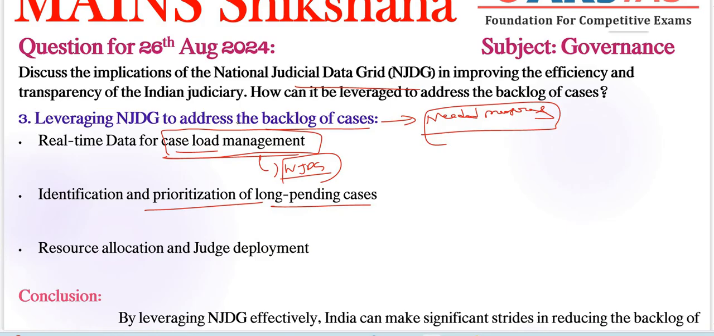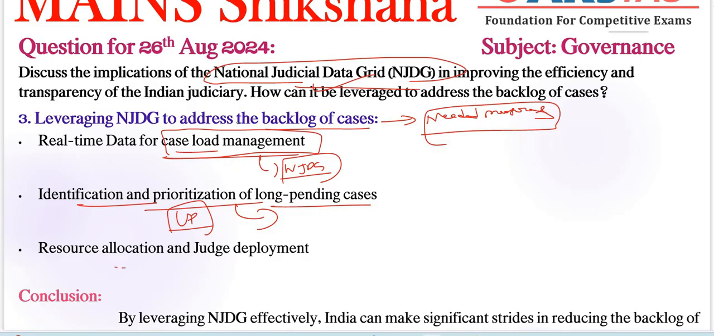Next, coming to identification and prioritization of long pending cases, also a very important thing here. It can flag cases that have been pending for an extended period, helping courts focus on clearing these backlogs systematically, right? Other than using human resources, the National Judicial Data Grid will be very useful to tackle the pendency of cases. For example, in Uttar Pradesh, a special drive was launched to dispose of cases pending for over 20 years as identified by National Judicial Data Grid data.